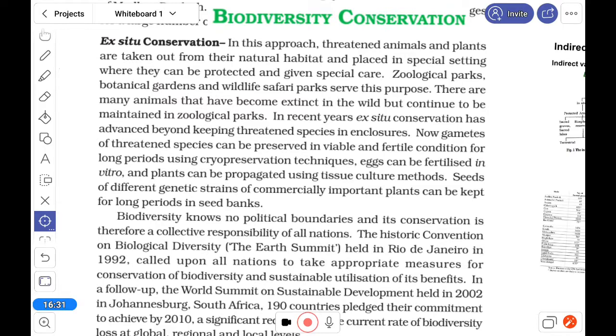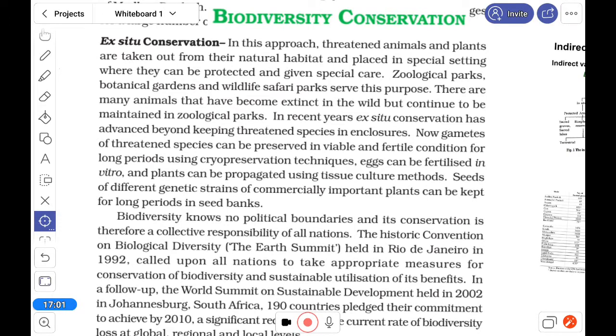I think you can understand that if any organism is almost extinct, we can collect the gene and conserve it. In that way we can save it, and the eggs can be collected, and after that we can use the in vitro fertilization process. So it is conserved at a scientific level.